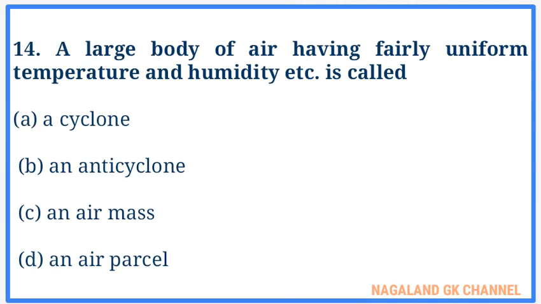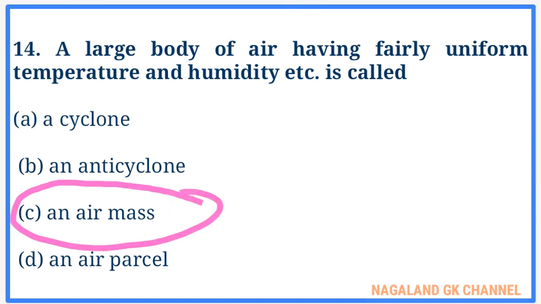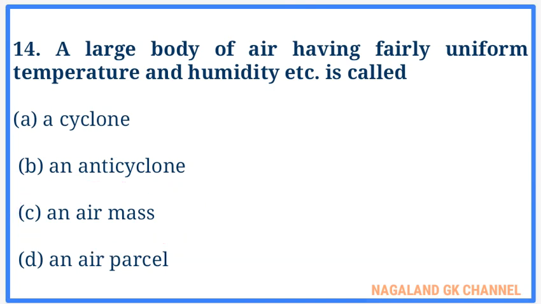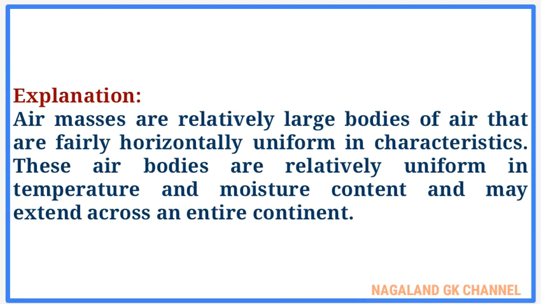And question number 14. A large body of air having fairly uniform temperature and humidity, etc., is called. The correct answer is option number C, that is an air mass. Here, explanation. Air masses are relatively large bodies of air that are fairly horizontally uniform in characteristics. These air bodies are relatively uniform in temperature and moisture content and may extend across an entire continent.